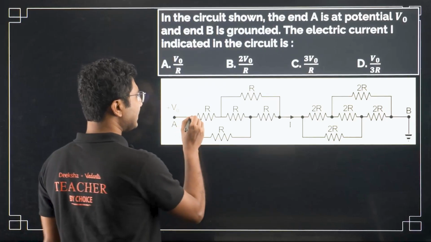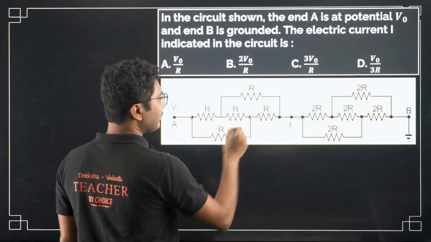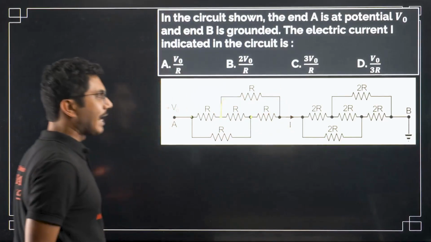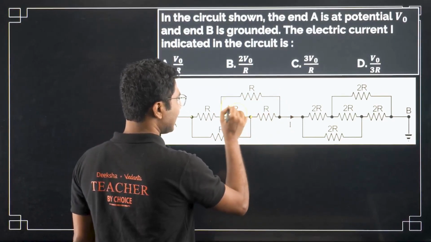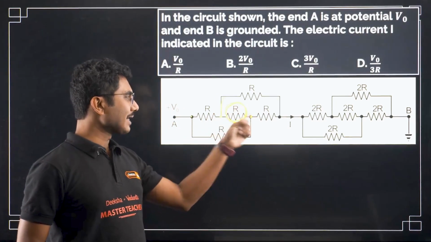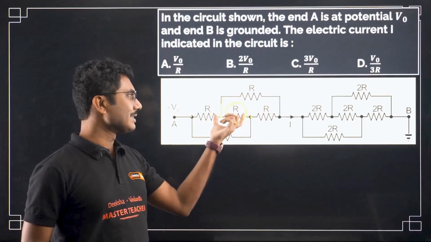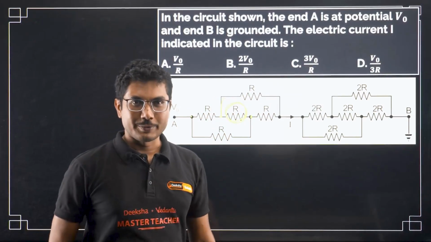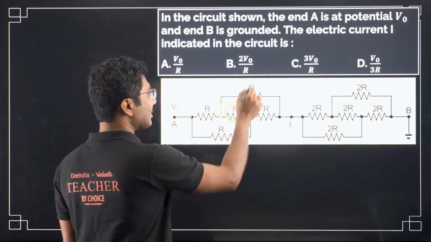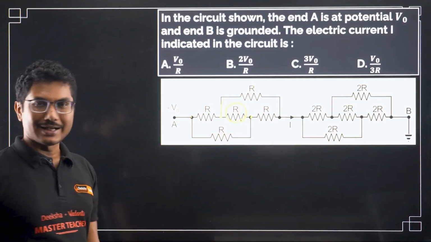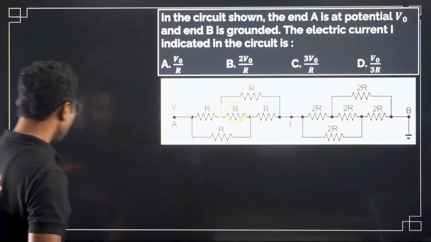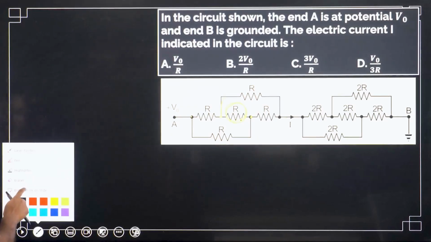So as you can see, this point A is connected in between, and this point is connected with the end of the circuit. So that means this resistance is the galvanometer resistance. Whoever having parts connected at the beginning and the end, that resistance is basically the galvanometer resistance. And when you identify that R by R equals R by R, that means this Wheatstone bridge is in a balanced condition, right?